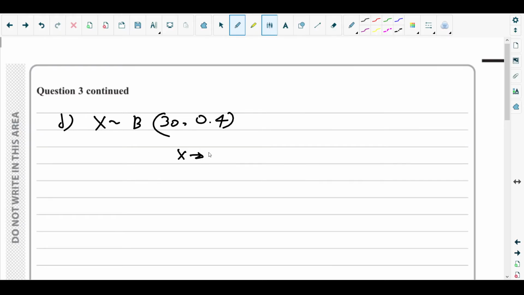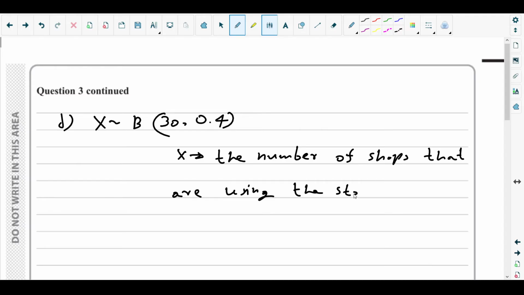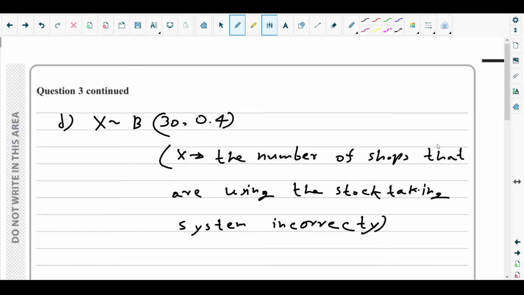X is representing the number of shops that are using the stock taking system incorrectly. Fine, this is the variable X.